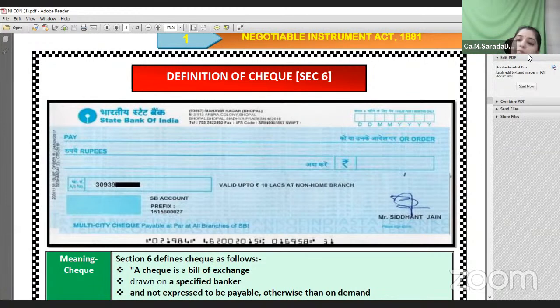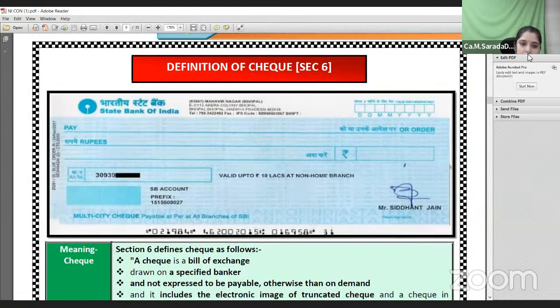and the person to whom the payment should be made, the creditor, is called the payee of the check. Then who is the drawee, ma'am? The drawee is nothing but a banker, a paying banker, who makes the payment on behalf of the drawer when the payee presents the check. When the payee presents the check, the drawee, the paying banker, who is also the bank of that particular drawer where he maintains the account, will make the payment to the payee. So these are the three parties in case of a check.